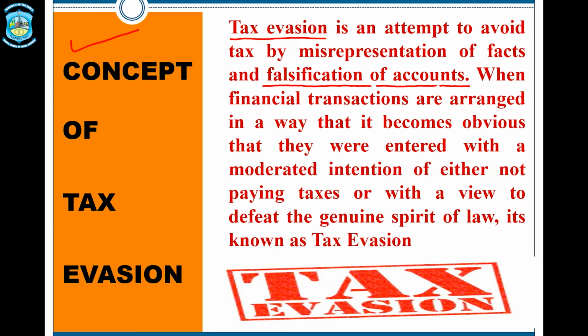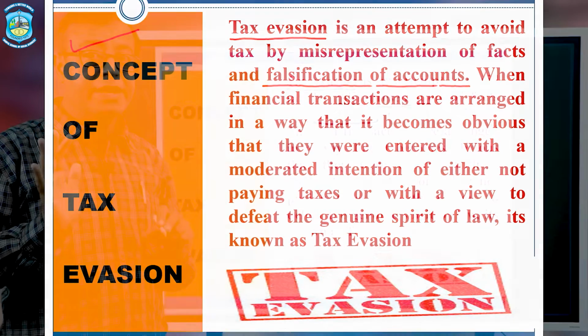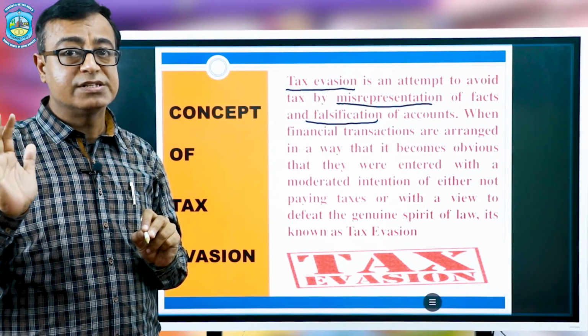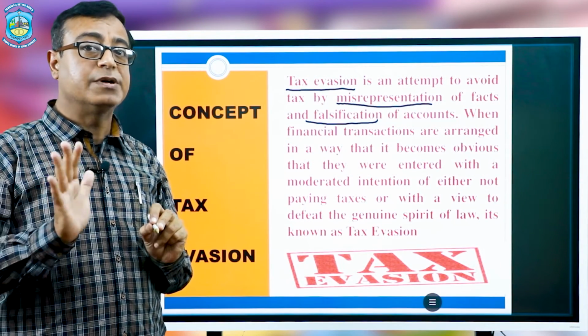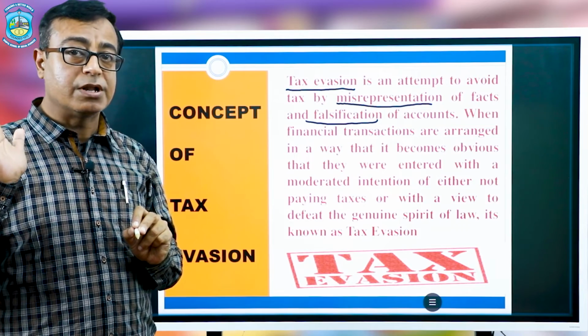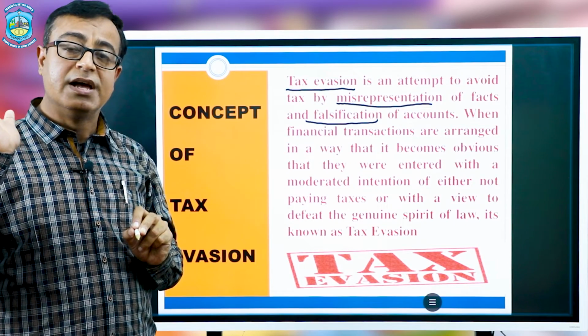A particular person tries to minimize the tax liability with these particular activities. This is a particular act with the intention of not paying the tax at all. Definitely it is avoidance of the law, it is the evasion of the law, and it is a 100% punishable crime once a person is involved in tax evasion activities.